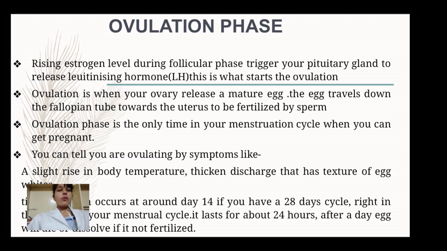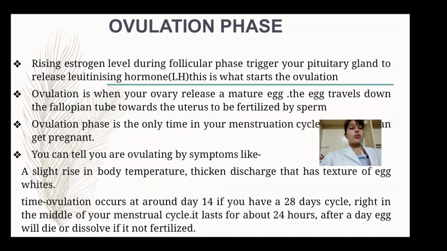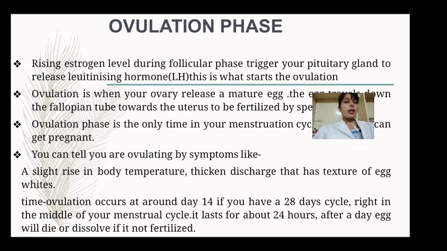Next, the ovulation phase is the only time in your menstruation cycle when there are more chances that a woman can get pregnant, because there is release of the ovum that we need for fertilization with the sperm of the man. We can tell a woman is ovulating by symptoms such as a slight rise in body temperature and thickened discharge that has the texture of egg white. So we can say that this is the perfect time for getting pregnant.